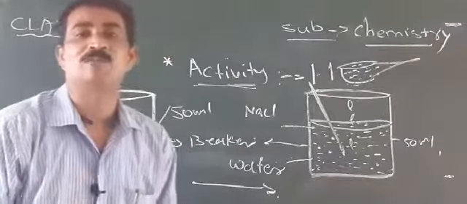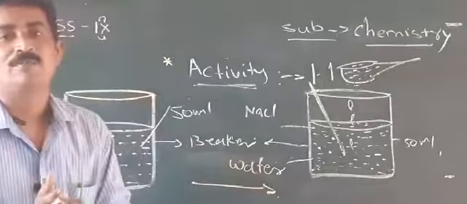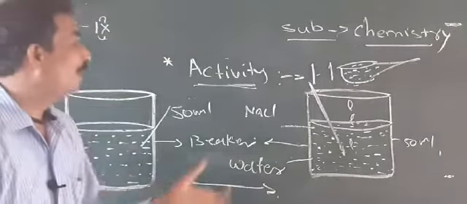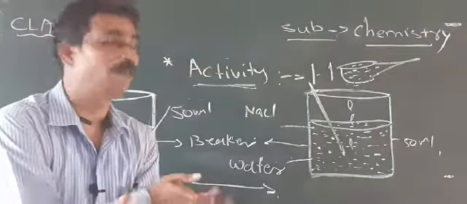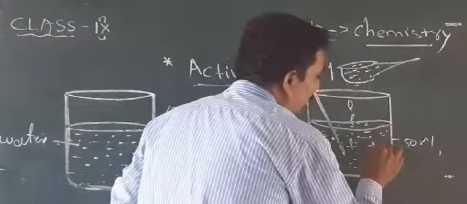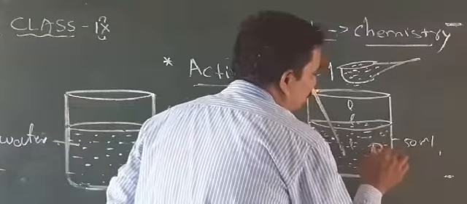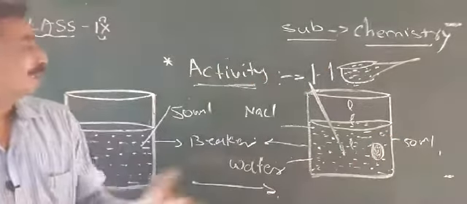Afterwards we observe that the salt is totally dissolving in water. Dissolving means how one material is adjusting inside another material. Suppose here we add salt, which is a solid material. If we add a stone, it cannot mix in water.